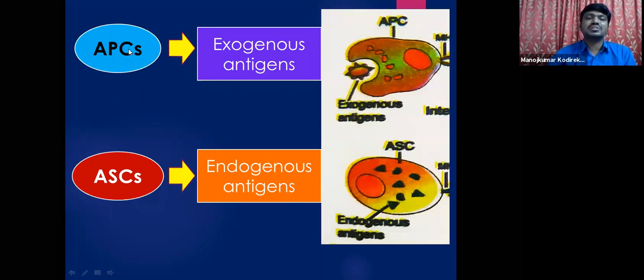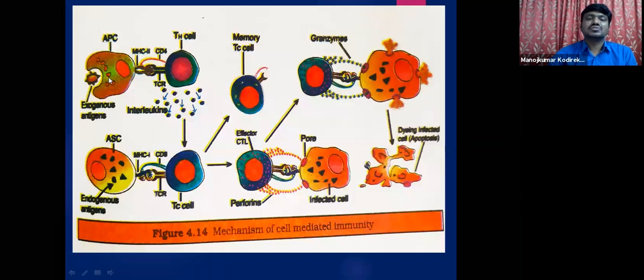Okay, especially the antigen presenting cells. So the antigen presenting cells effectively bind with exogenous antigens. So this is the picture showing the exogenous antigens coming from outside the body. This antigen presenting cell effectively processes the exogenous antigens, whereas the altered self cells effectively process the endogenous antigens. Endogenous antigens means the antigens produced within the body. So this is the picture that is present in the textbook. Please go through this picture carefully.